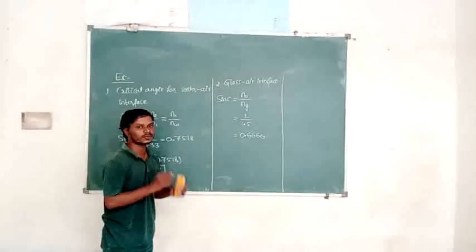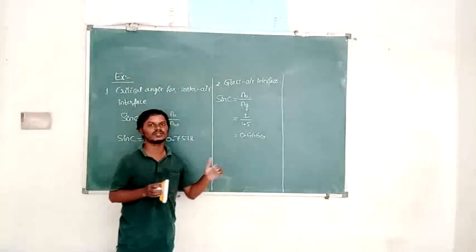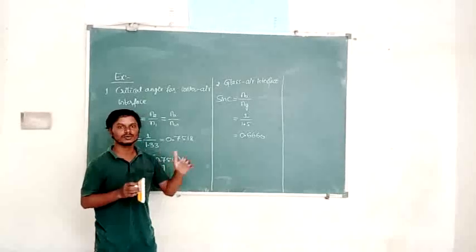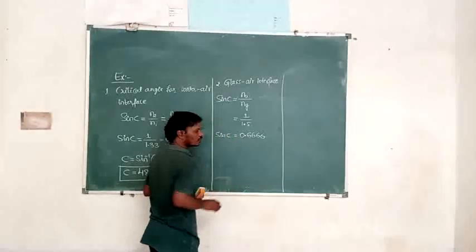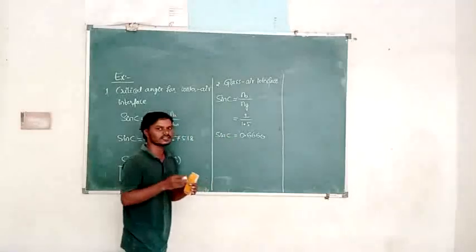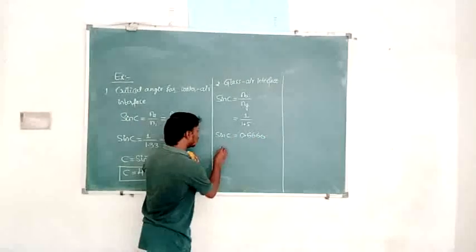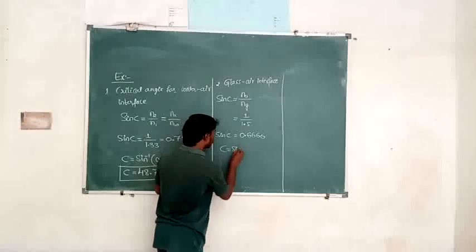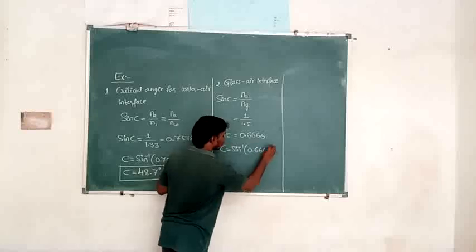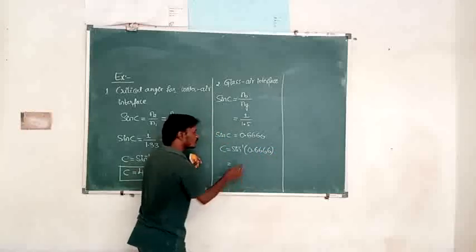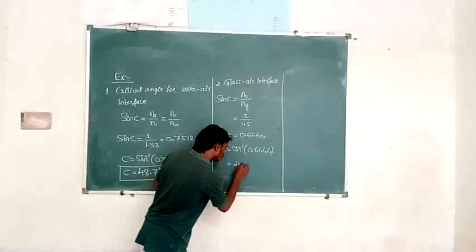0.6666. To find the angle, at least we need 4 digits after the decimal point. How many digits do we need? 4 digits to find the angle. It is sin C. Go through the logbook, the natural science base, and find for what angle this much value is there. Then C is equal to sin inverse of 0.6666. So for what angle this much value is there in your logbook in the natural science table? That is 42 degree.